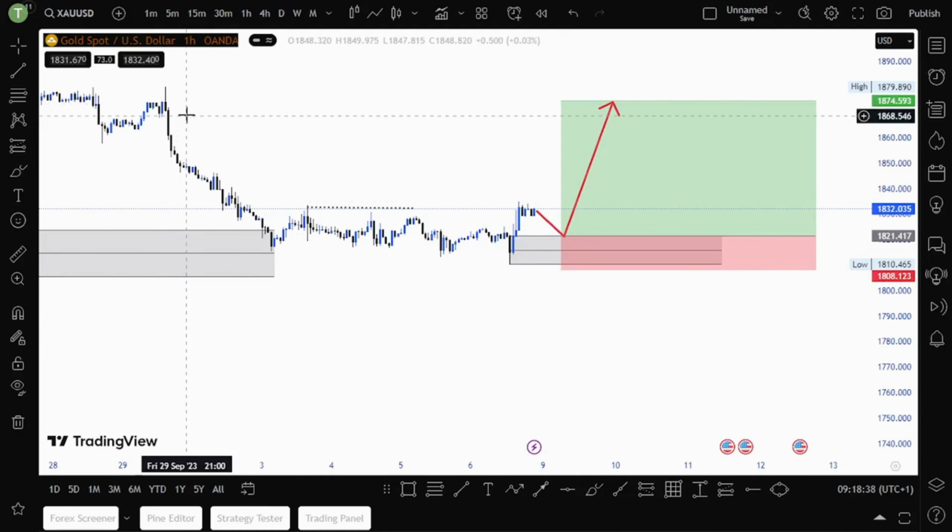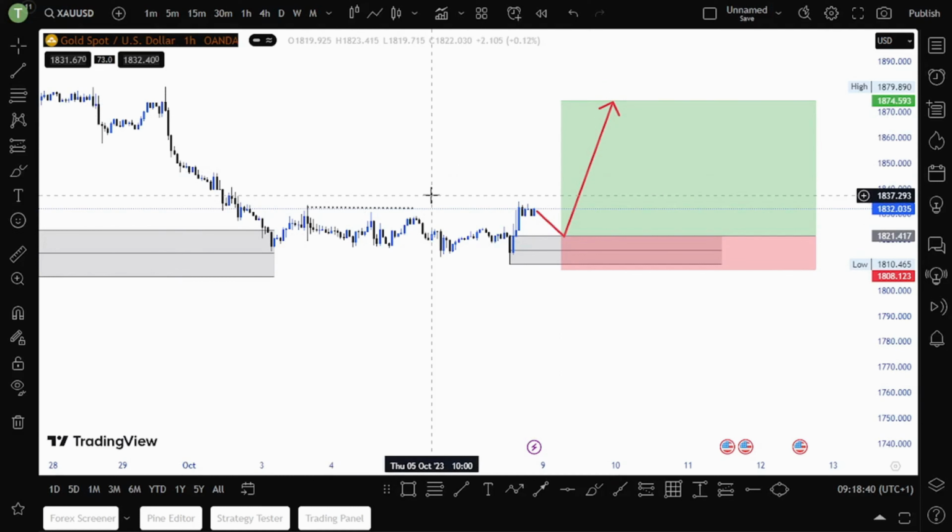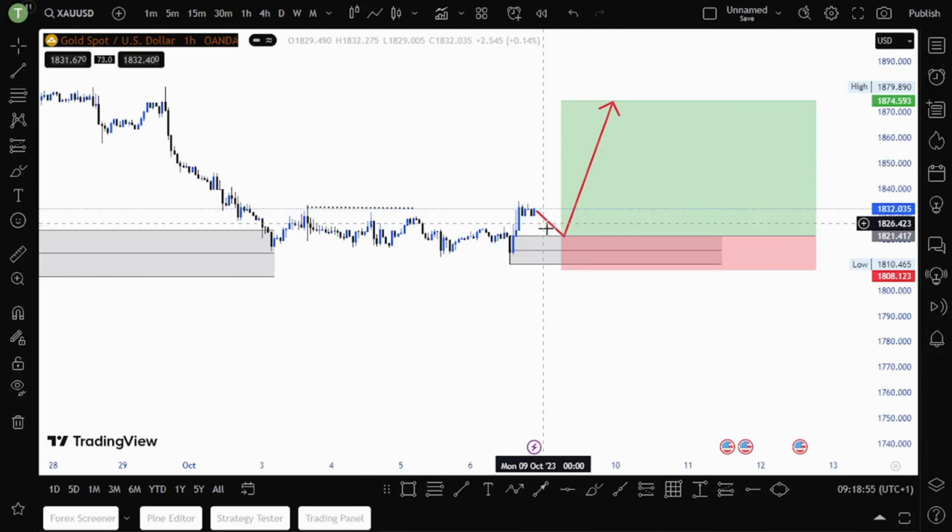Nothing much to show here because price is already clear, and the trend is about to shift. It has already shifted, but we are waiting for a confirmation. Okay, we got this confirmation as a change of character, but that one is not enough for us to place any trade. So for now, we are waiting for price to pull back.